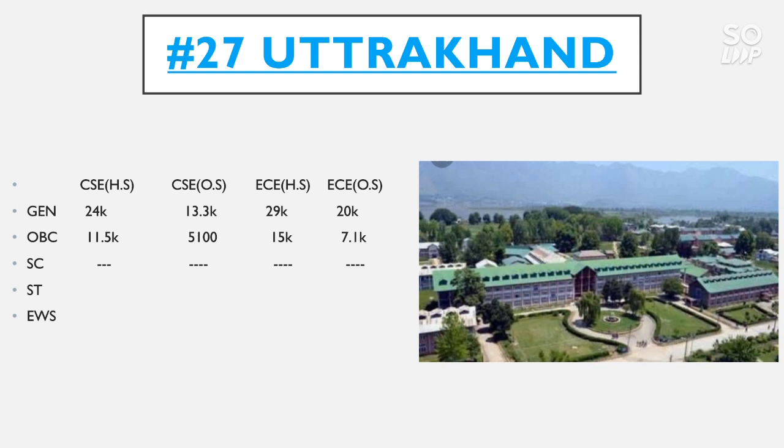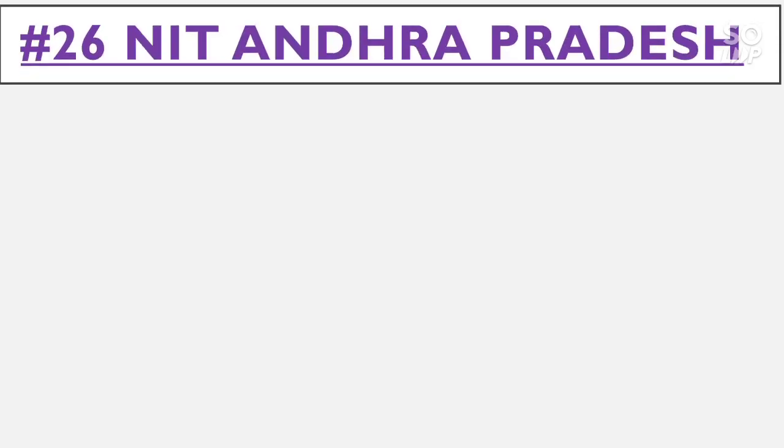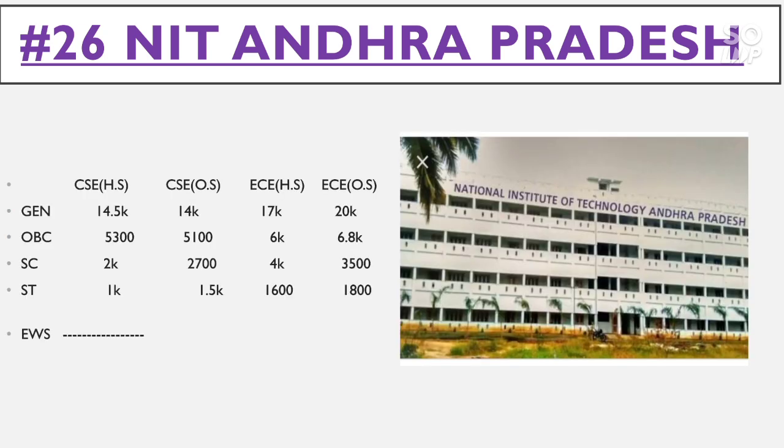7.1 thousand. Now talk about the number 26 NIT, that is NIT Andhra Pradesh. The home state cutoff for CSE for general goes to 14.5 thousand, for OBC 5,300, for SC 2,000, for ST 1,000, and there is no seat reserved for CSE and EC in EWS category.